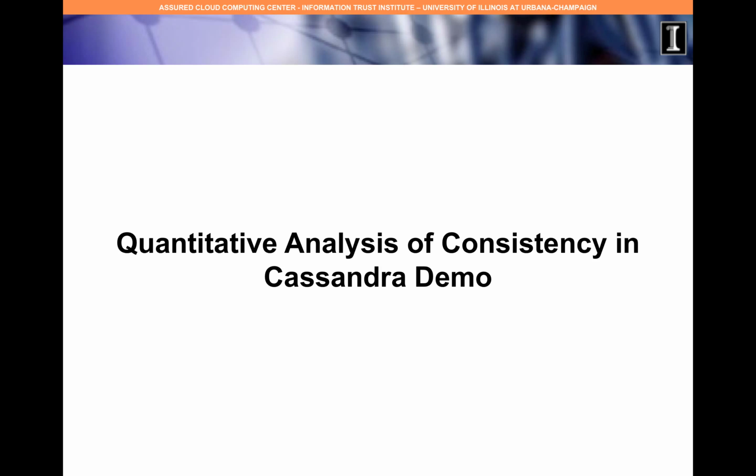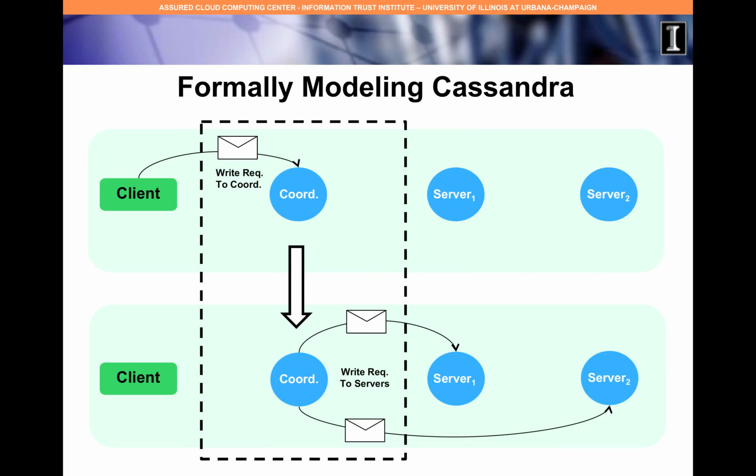In this demo, we'll be presenting our work on analyzing consistency guarantees in the Cassandra distributed key-value store. First, we'll show how we can formalize Cassandra as a probabilistic model in Maude. Then, we will describe the quantitative analysis of strong consistency in Cassandra using the model. In the end, we'll compare the results from our formal model and the results from our real-world deployment and show that they both indicate similar consistency trends.